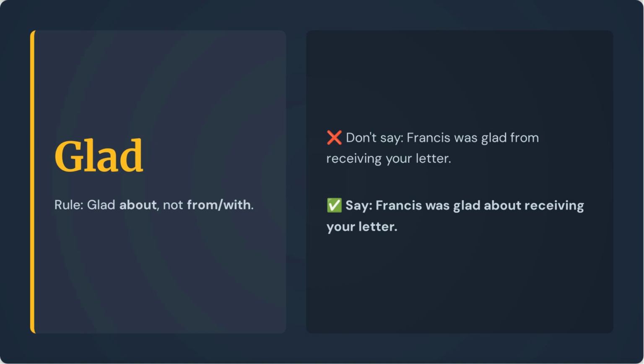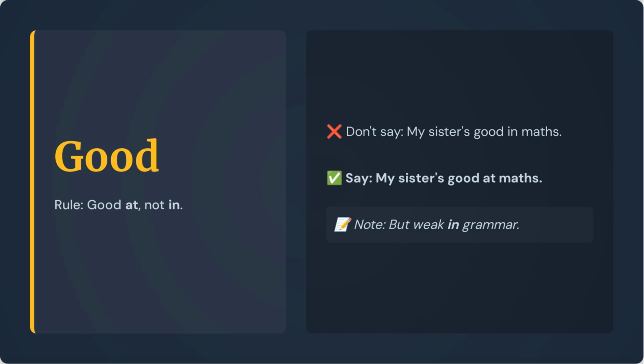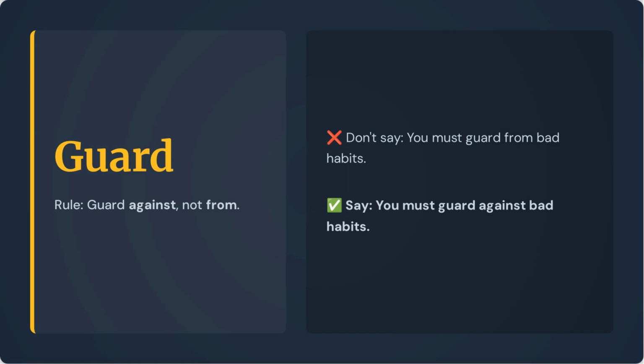The adjective glad takes the preposition about, not from or with. Say, Francis was glad about receiving your letter. When referring to ability, good takes the preposition at, not in. Say, my sister's good at maths. Note that weak takes in. The verb guard takes the preposition against, not from. Say, you must guard against bad habits.